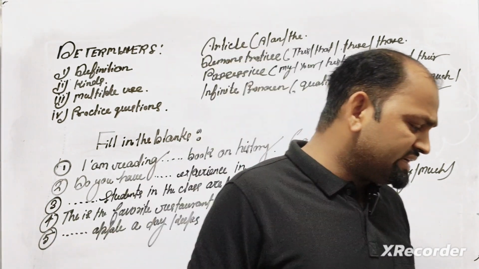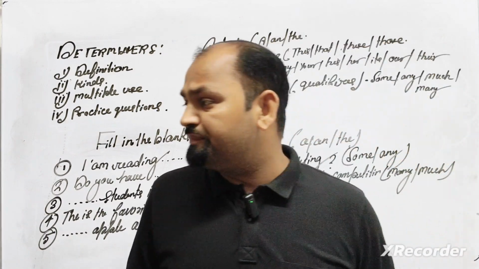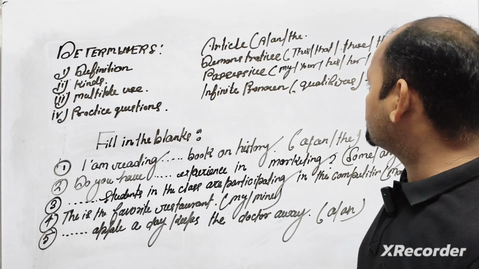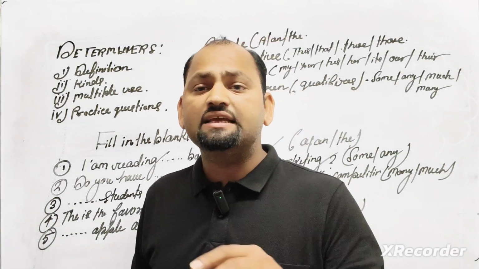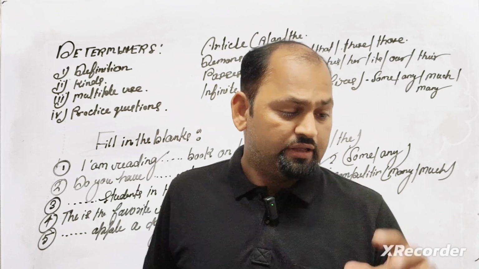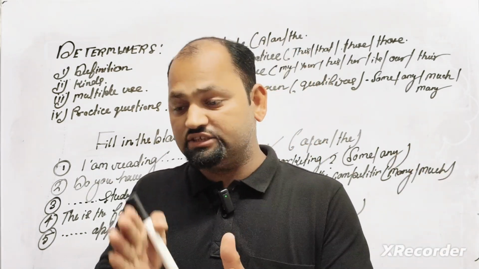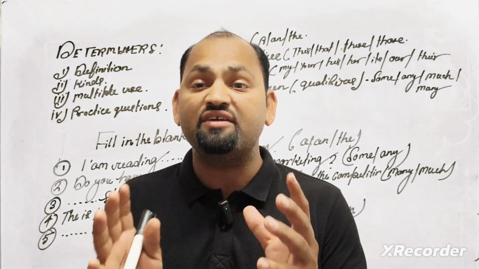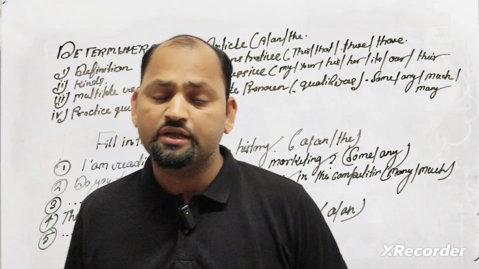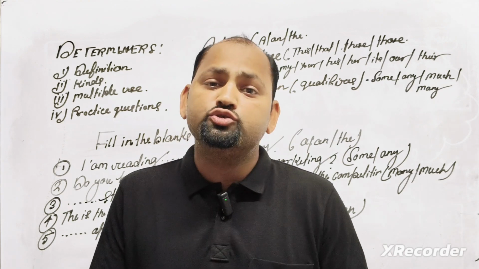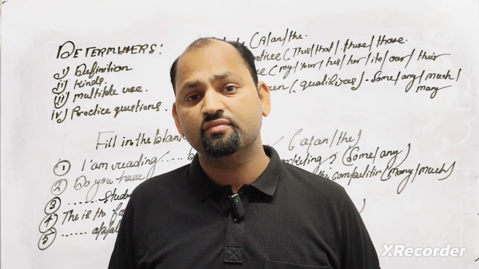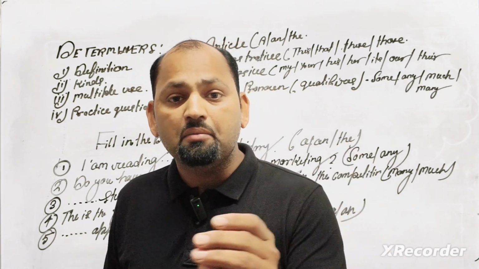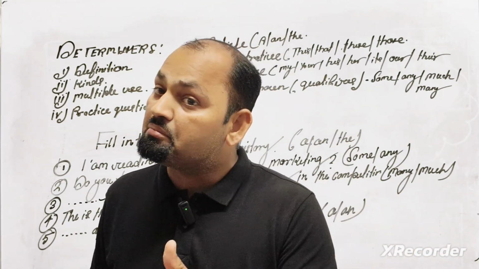The second thing I am looking at here is another category, which we can call demonstratives: this, that, and these, those. Actually, there are two types, demonstrative adjectives and demonstrative pronouns. A demonstrative adjective is used as an adjective in a sentence. This is my pen. Is this my pen?